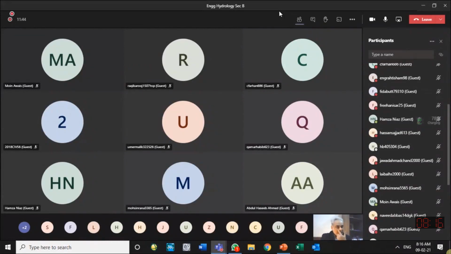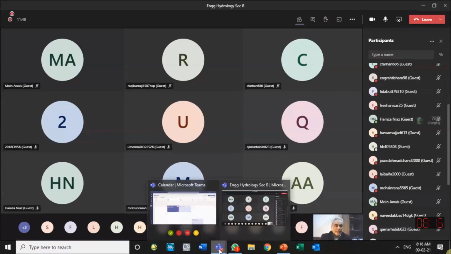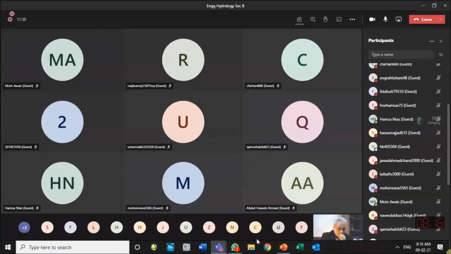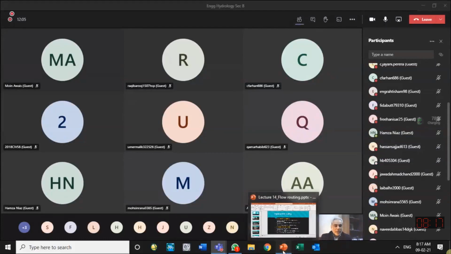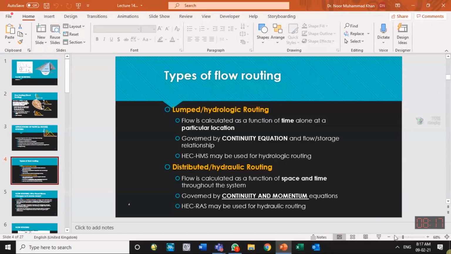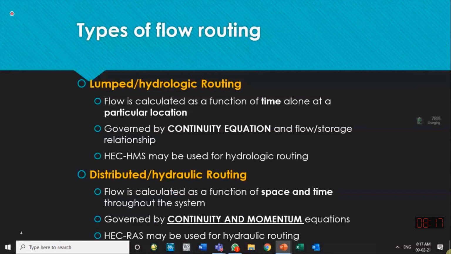So this system analysis can be used for many kinds of aspects. For example, in hydrology, a river is a system. Input is the flow at the upstream side. Some transformation occurs within the river reach, and output is the flow at the downstream side. So that's why this is a system. We use this word system. It is a very broad word. That's why I wanted to talk about it.